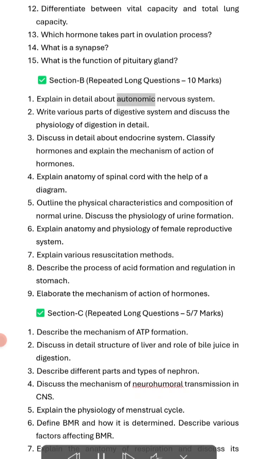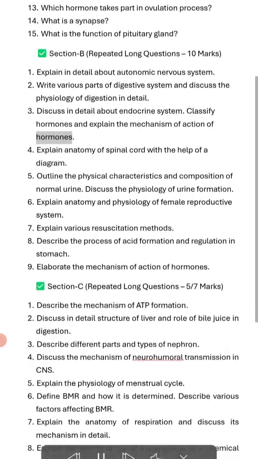Explain in detail about autonomic nervous system. Write various parts of digestive system and discuss the physiology of digestion in detail. Discuss in detail about endocrine system. Classify hormones and explain the mechanism of action of hormones.